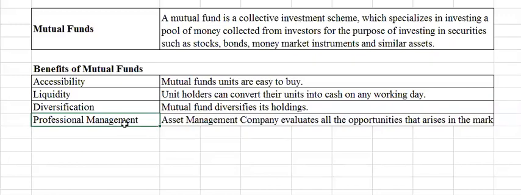On the other hand, if you as an individual invest in the stock market, it is too risky. If you invest in a mutual fund, the fund managers invest in the market, so there will be a lower probability of larger losses.